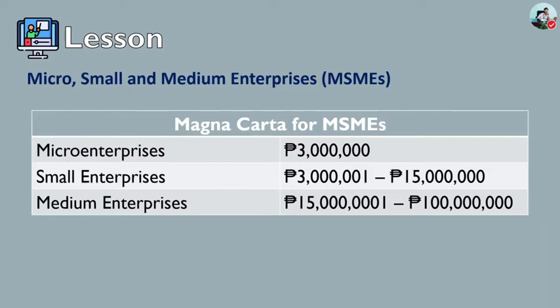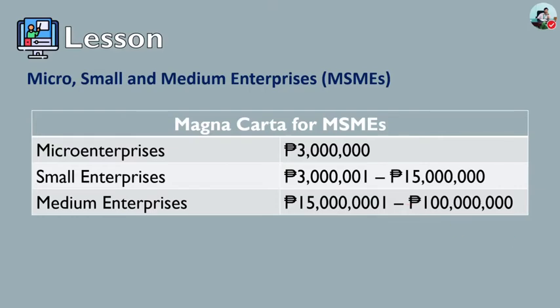The micro enterprises have 3 million total assets. And the total assets for small enterprises should range from 3 million and 1 peso to 15 million. And for the medium enterprises, the total assets are 15 million and 1 peso to 100 million.